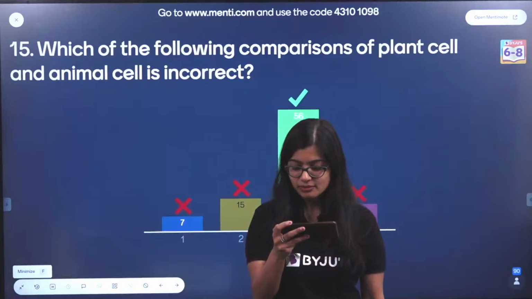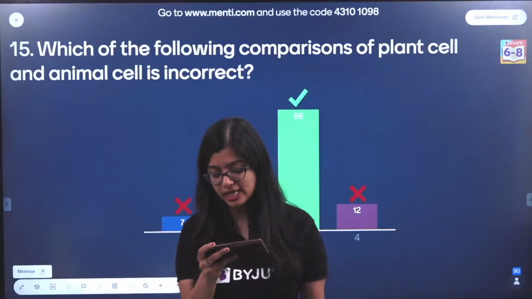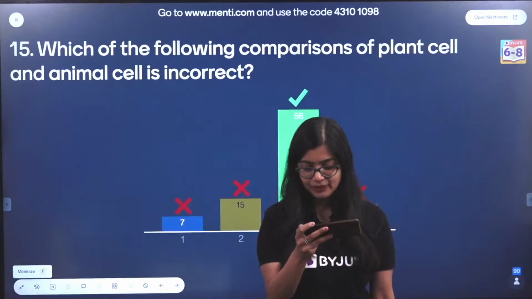Can we choose exam dates as per our convenience? Yes, you can choose exam dates as per your convenience.